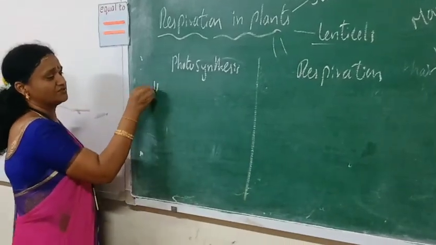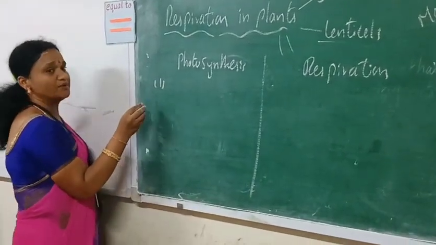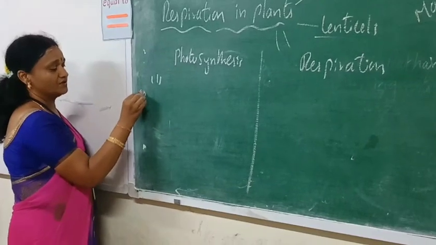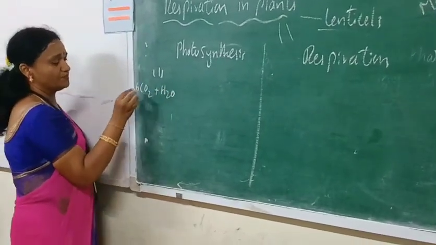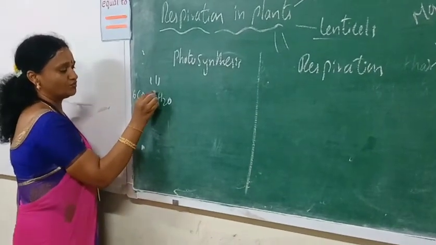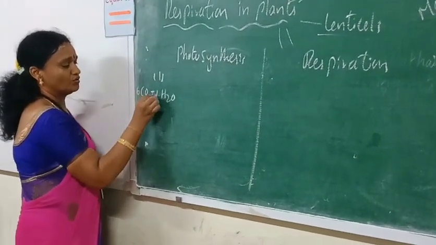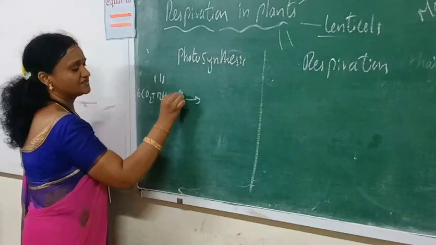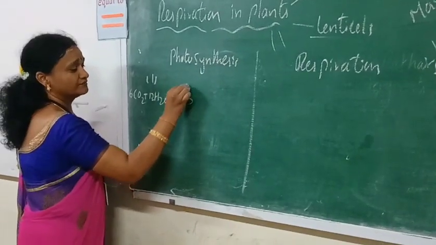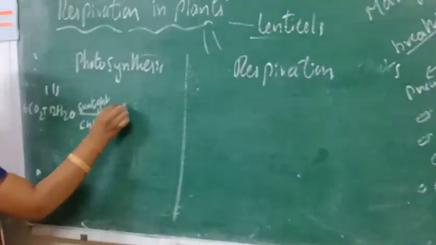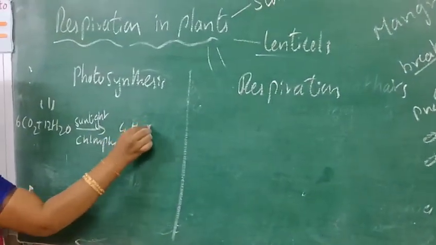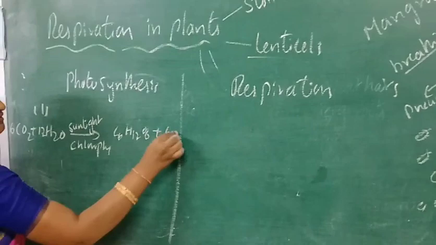First, photosynthesis is a photochemical reaction during which carbon dioxide and water are used. The balanced equation is 6CO2 plus 12H2O, in the presence of sunlight and chlorophyll, produces glucose, oxygen and water.